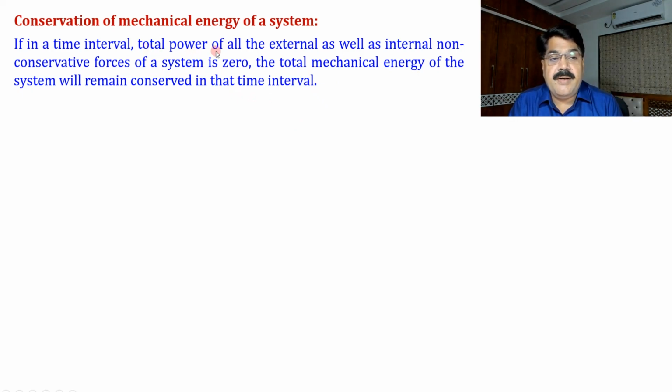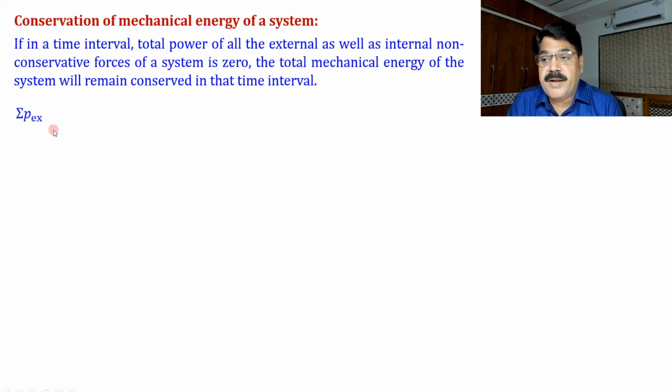So here conservation means at any instant of time the mechanical energy of the system is not changing. So we can say, the total power of all the external forces as well as internal non-conservative forces is zero at every instant in a time interval, only then in that time interval will the total mechanical energy of the system remain conserved.